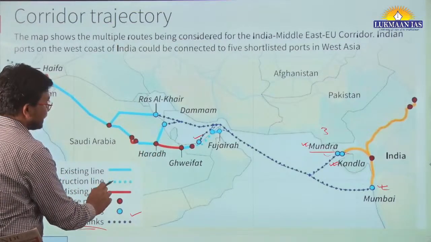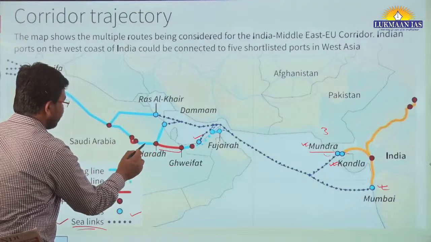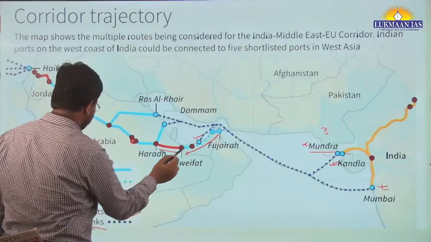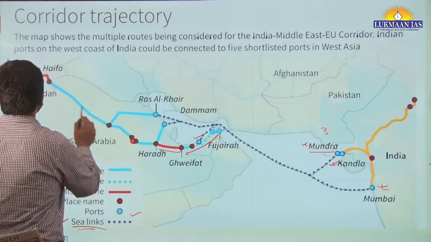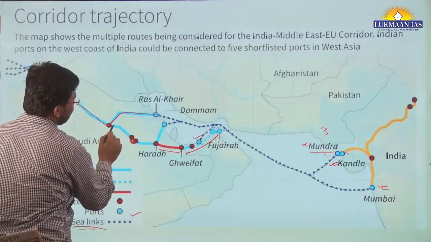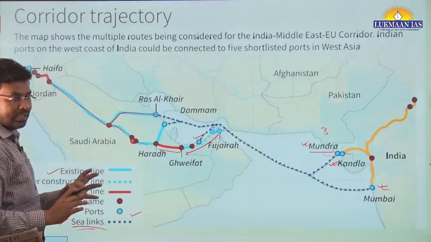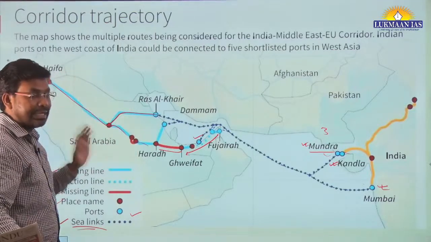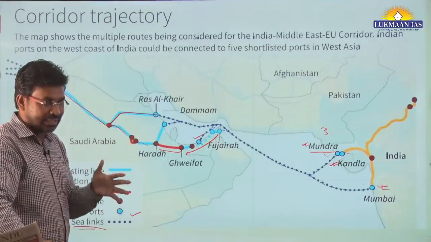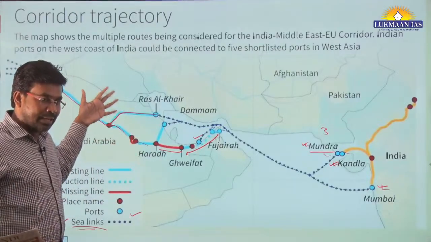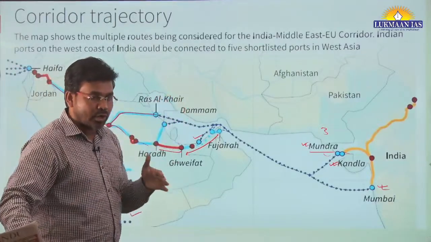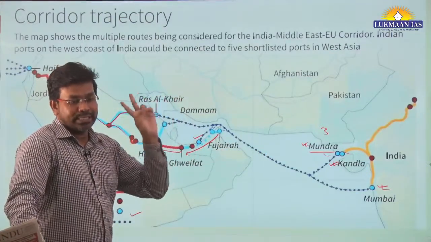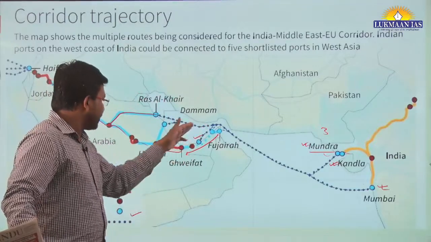Then we have a missing line over here, the under-construction dotted line. The existing lines are already existing, the blue ones. Most of the land routes are railway routes. Goods are generally sent through railway routes because they are heavy, and the cost of carriage is the least by sea routes, then railway routes, and then road. So generally it is railway routes.